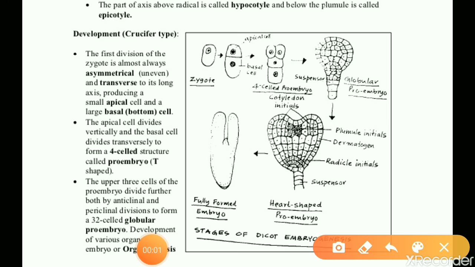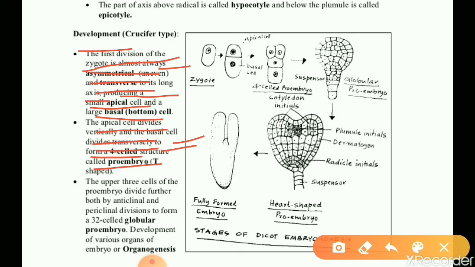Once again listen, development of dicot embryo. The first division of the zygote is almost always asymmetrical, means uneven, and transverse to its long axis, producing a small apical cell and a large basal bottom cell. The apical cell divides vertically and the basal cell divides transversely to form a four-celled structure called proembryo, that is T-shaped.